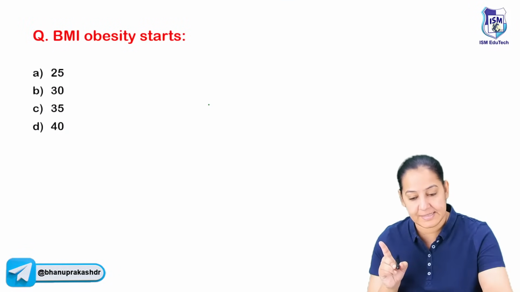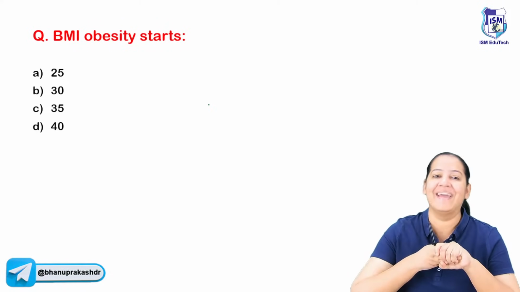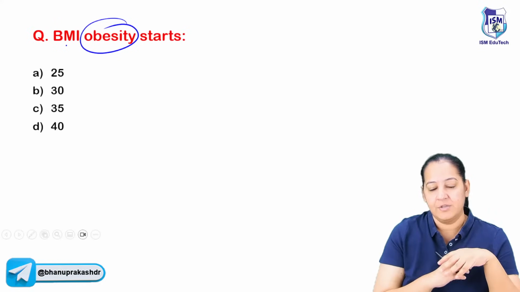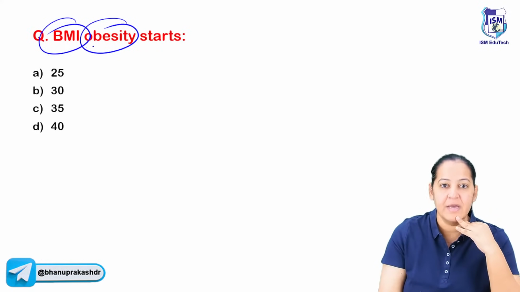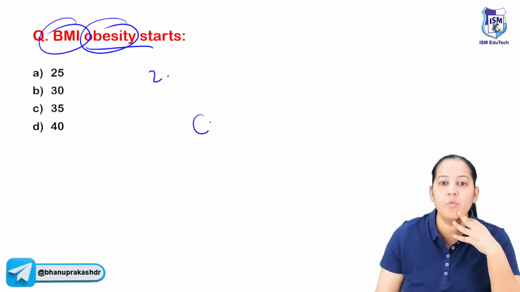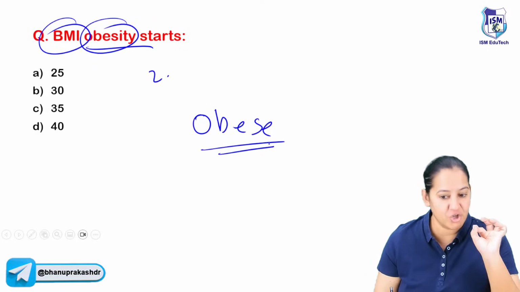Actually we are not discussing the questions, we are discussing the topics. The next topic is obesity. You usually get questions on the BMI, that is basal metabolic index. So who is the obese person? To whom can you call that the person is obese? There should be a guideline, a criteria.